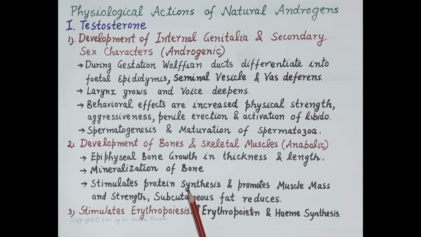Testosterone stimulates protein synthesis, and this protein synthesis further promotes muscle mass and strength. Now, apart from this, there is a reduction in the subcutaneous fat. Now, testosterone also stimulates the process of erythropoiesis by increasing erythropoietin, that is a hormone required for the synthesis of RBC, and testosterone also stimulates heme synthesis. So, this causes increased hemoglobin concentration in men.